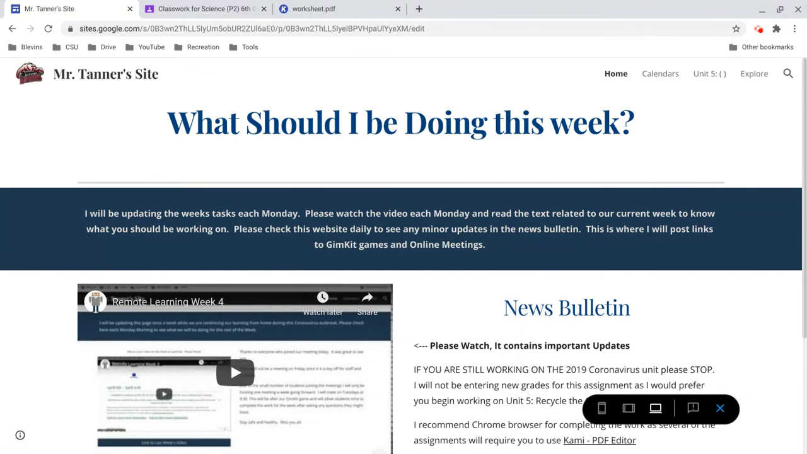This week, we are going to be starting a brand new unit, which means we are done with the 2019 coronavirus unit, and we are going to be starting our Unit 5, which is about the rock cycle and the carbon cycle. Really, really important.